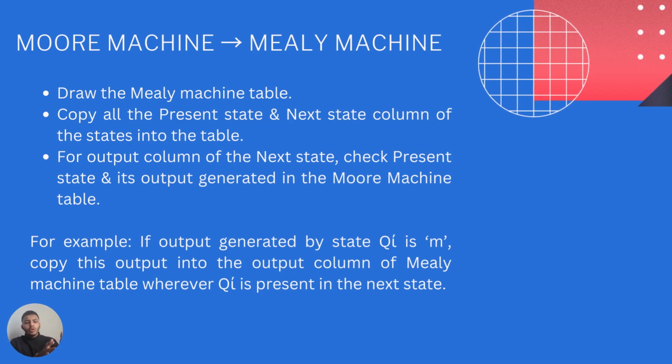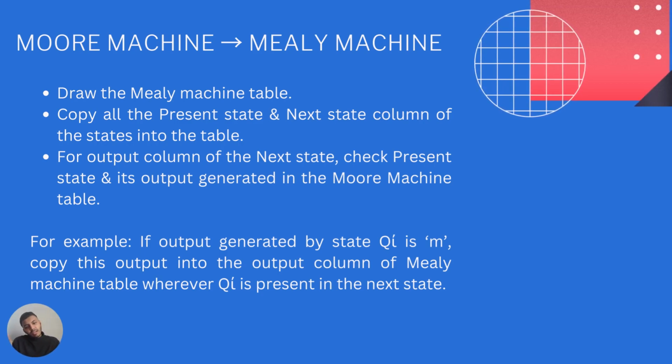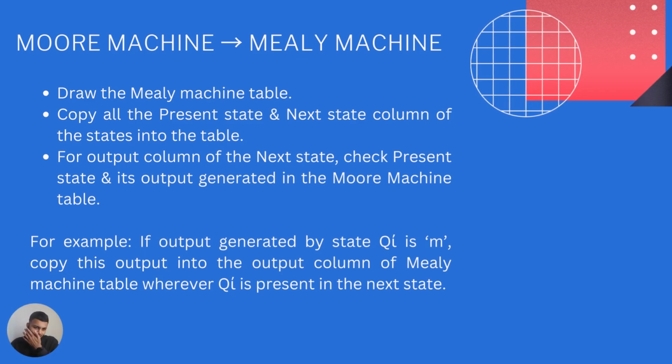So there would be two columns. One is a Moore machine column and one is a Mealy machine column. From Moore we have to convert to Mealy. So we have the transition table of a Moore machine. We have to create a new table for a Mealy machine, from Moore to Mealy, and then we go ahead with transitioning.